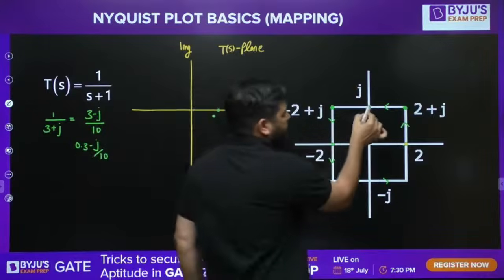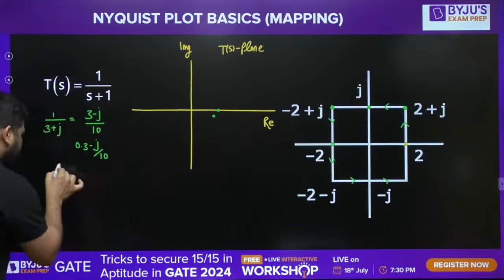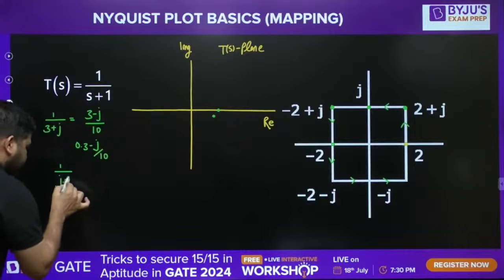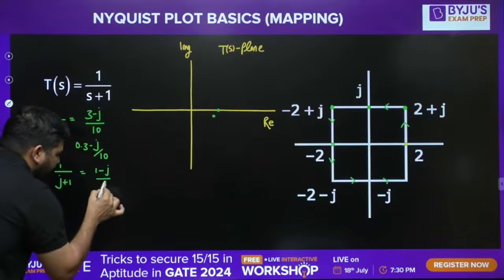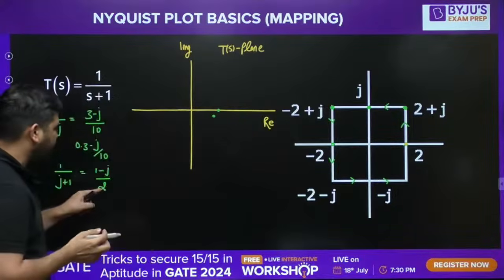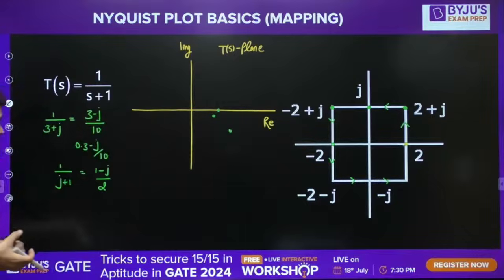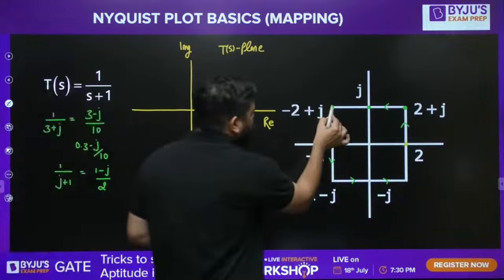Now let's come to the next point. Next point is j. In place of s you can put j. So 1 over j plus 1. It will become (1 minus j) divided by 2. So the real part is 0.5 and the imaginary part is also 0.5. Somewhere here it will lie. Now the next is minus 2 plus j.